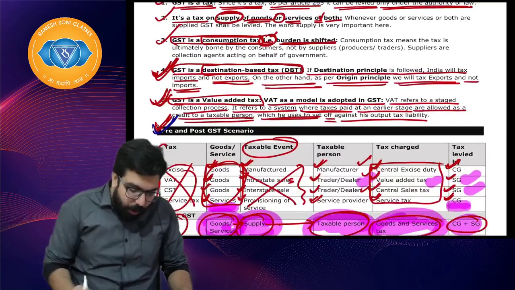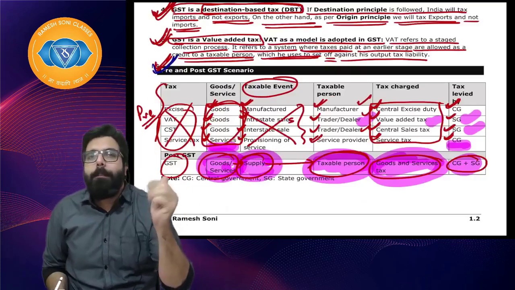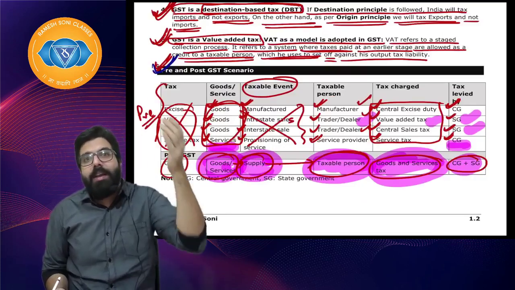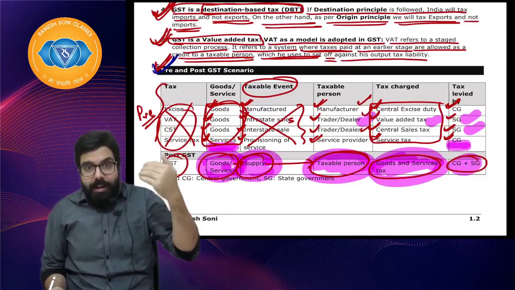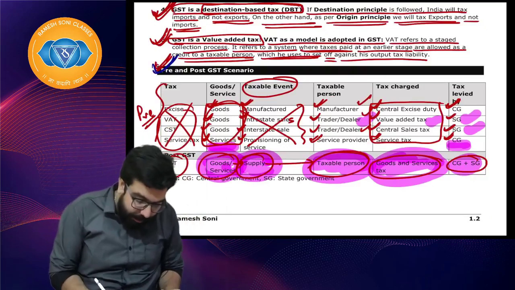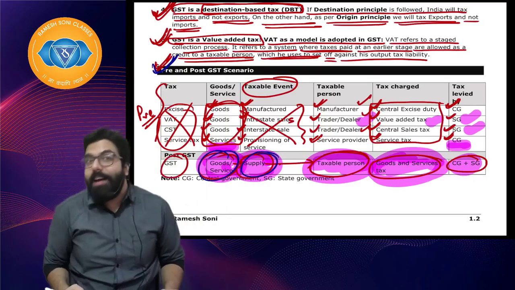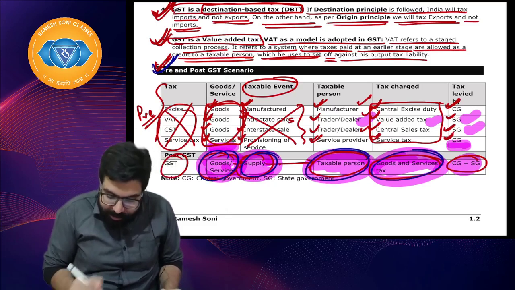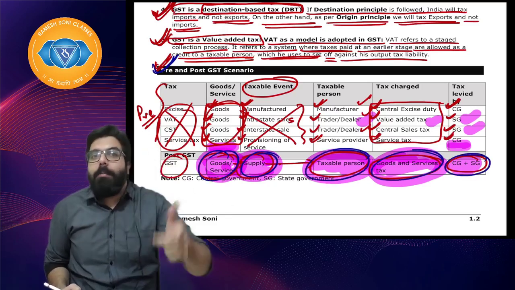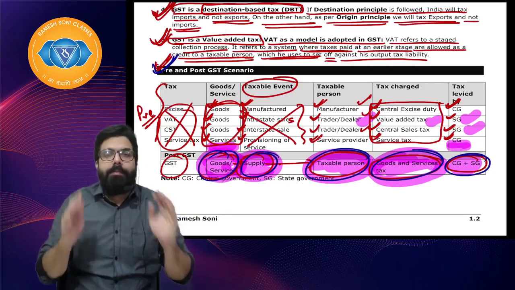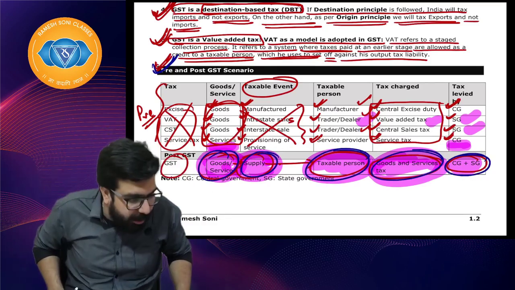We learned about the pre and post GST scenario. Pre GST, various taxes were there, various taxable persons were there, but now with the coming of GST we have goods and services. Whenever it is supplied by a taxable person, GST is levied and it is shared between the central government and state government 50-50. I hope everyone is clear.